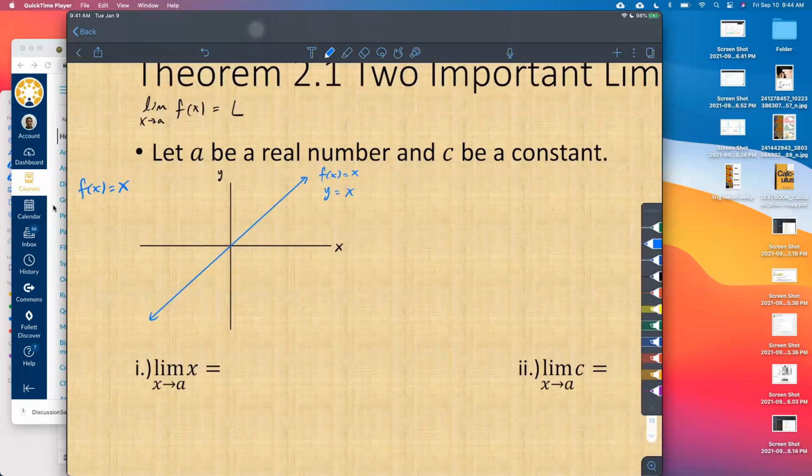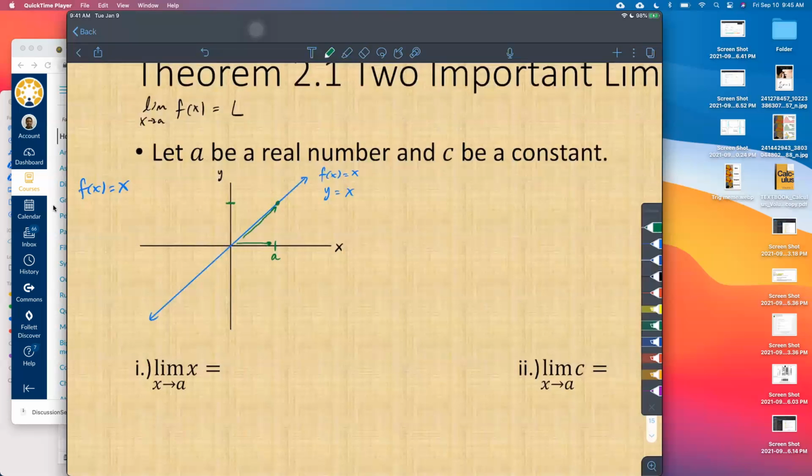So choose any value of a. Let's choose a to be this value here. Okay. If you get closer and closer in terms of x to a, what does y get closer to? What is this value going to be? Right, as we get closer and closer in terms of x to a, what does y get closer to?